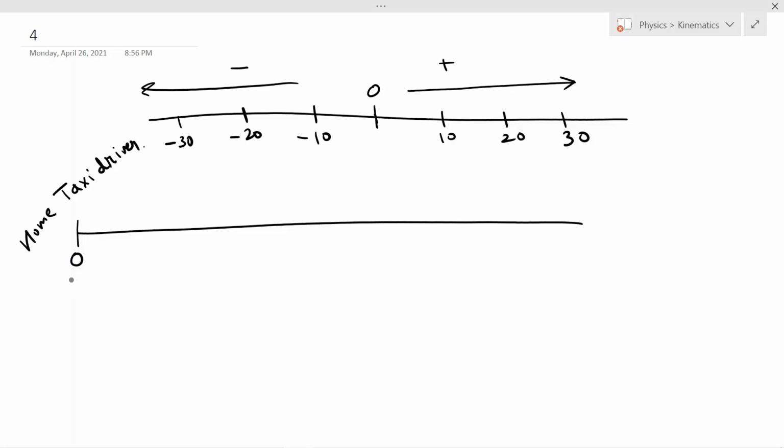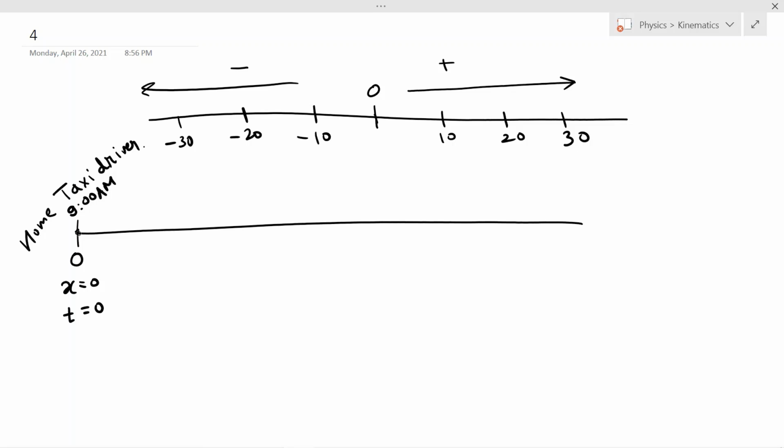And let's say this position is x equal to 0. It is the origin, and my observer is situated at this position, that is the origin. Let's say in the morning at 9 a.m. he starts his taxi, and at 9 a.m. my observer starts recording time, that is t equal to 0 at 9 a.m.